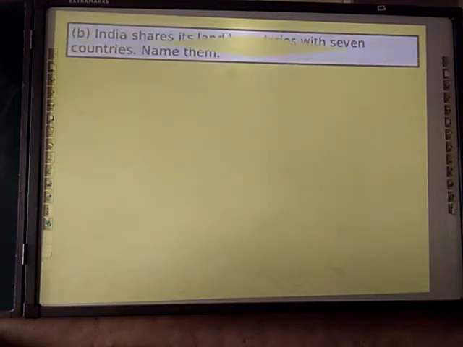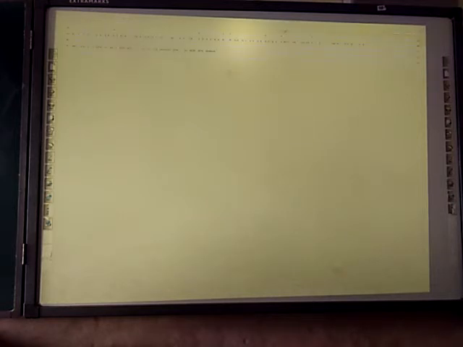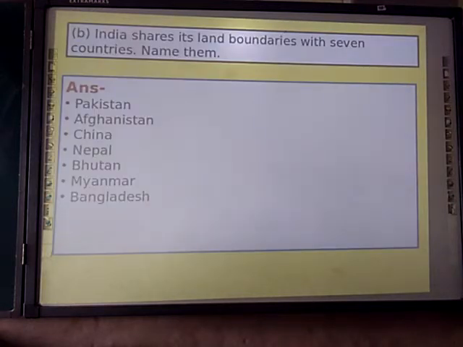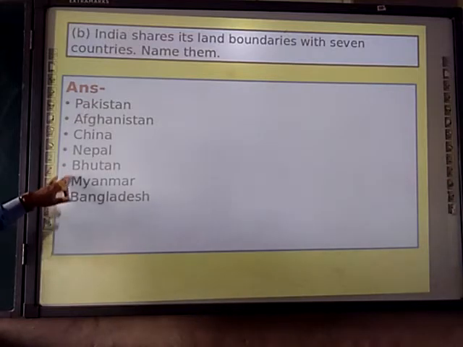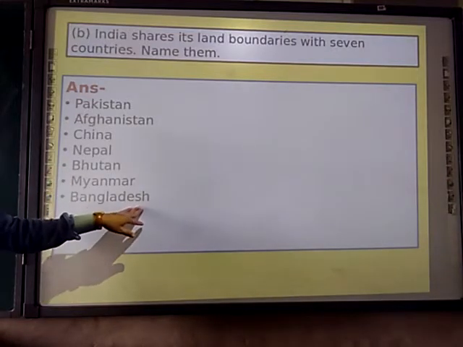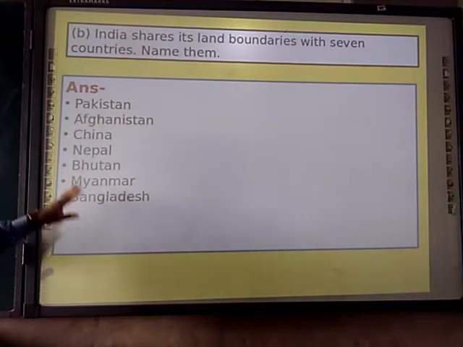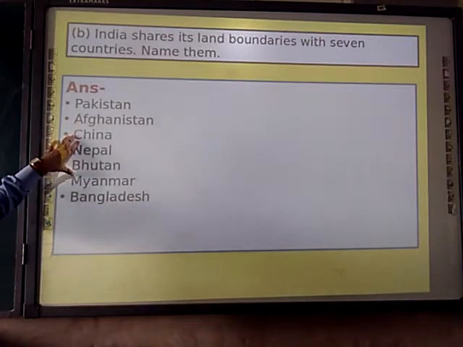Next, India shares its land boundary with 7 countries, name them. They are Pakistan, Afghanistan, China, Nepal, Bhutan, Myanmar and Bangladesh. So these are the 7. I already told you to do this homework. Please check this answer very properly.